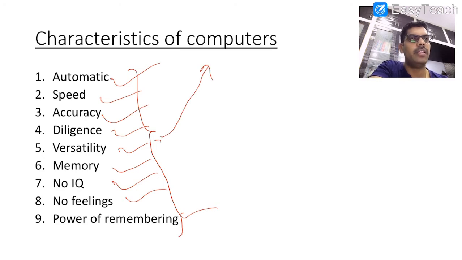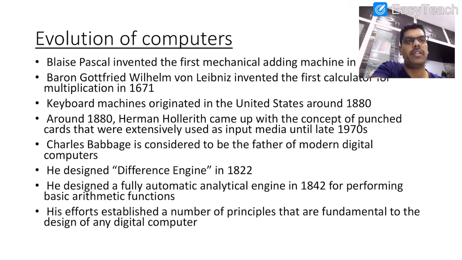Okay. And then next, evolution of computers. I already told you the evolution tells about the generations. So what are the earlier computers? So first generation computers to modern generation computers. In case of first generation computers, what we have observed is that the size of the computer is very high and the computation capabilities are very low. But nowadays the size of the computer is very small and the computation capability is very high. Clear? And here you need to remember one particular person's name, that is Charles Babbage.